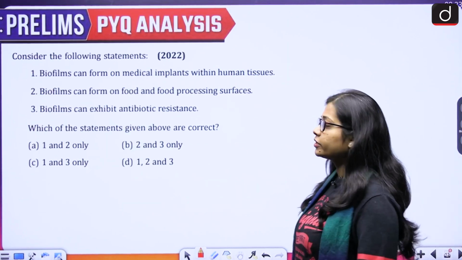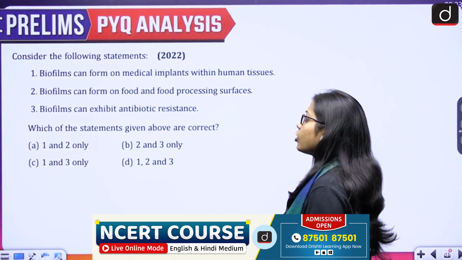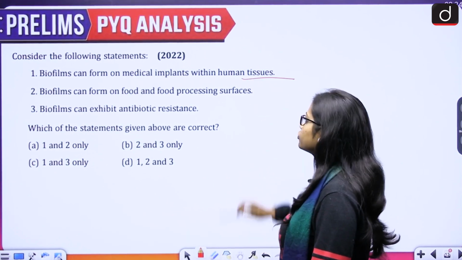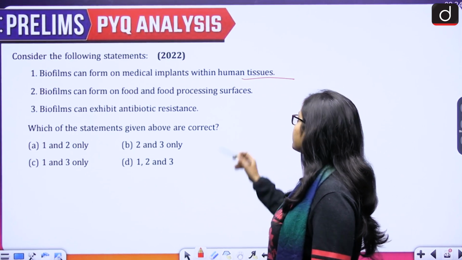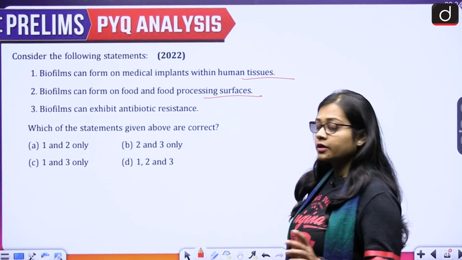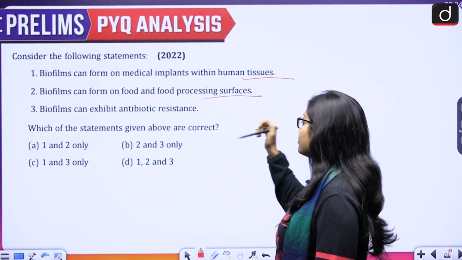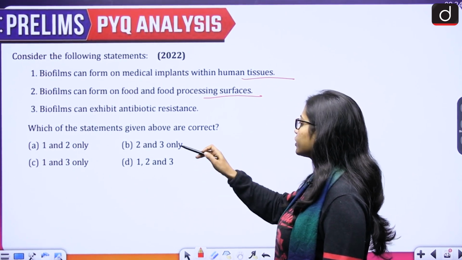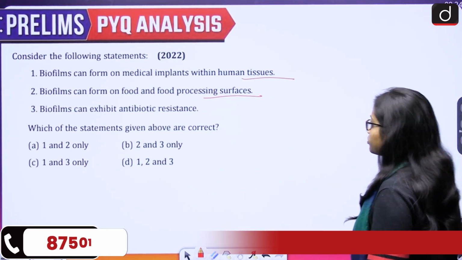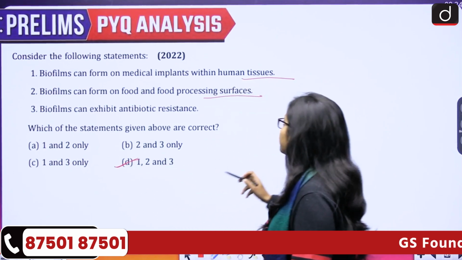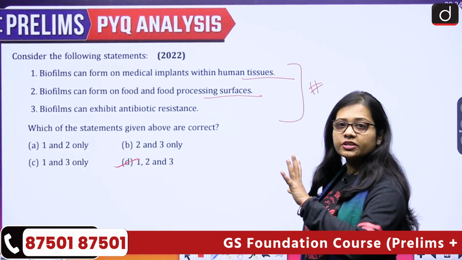Next, consider the following statements. There are three statements given. First, biofilms can form on medical implants within human tissues. Second, biofilms can form on food and food processing surfaces. And third, biofilms can exhibit antibiotic resistance. Which of the statements given above are correct? 1 and 2 only, 2 and 3 only, 1 and 3 only, 1, 2 and 3. So these are the three statements. The correct answer for this is option D, that is 1, 2 and 3. It means all three are correct. For biofilms, all three statements are correct.